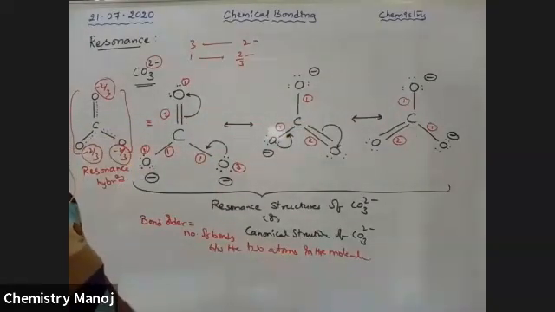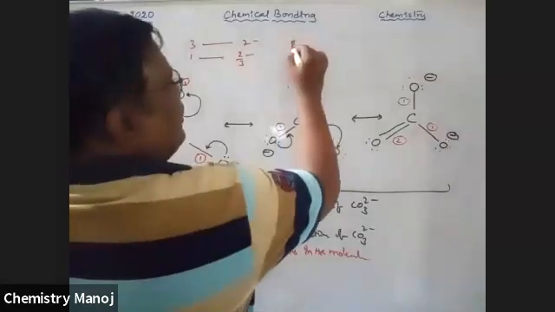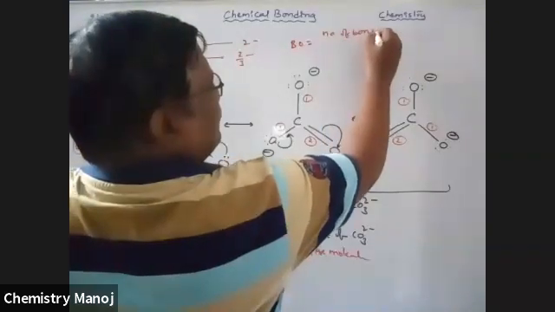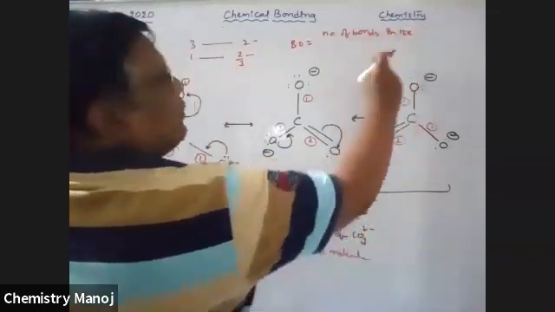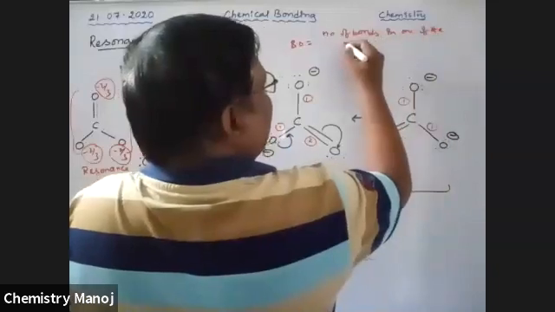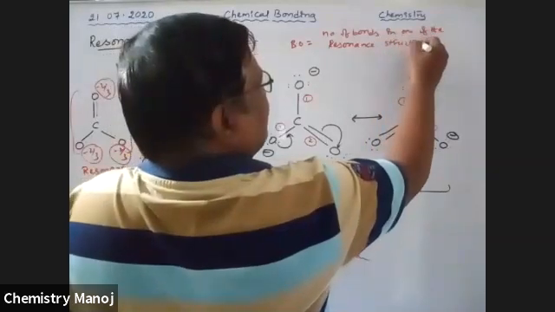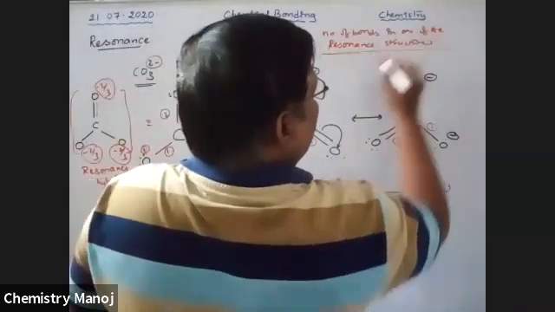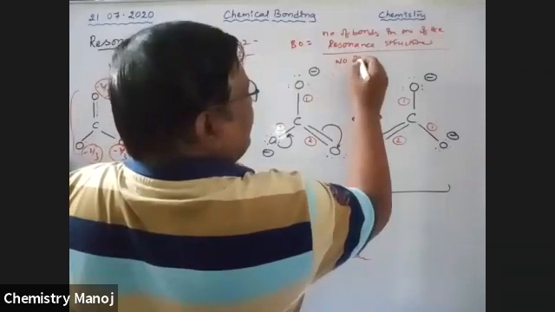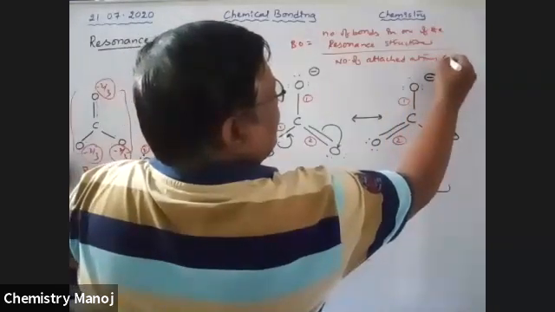So how much is the actual bond order? For this type of resonance structures, bond order is calculated as: bond order is equal to the number of bonds in one of the resonance structures divided by the number of atoms attached to the central atom.